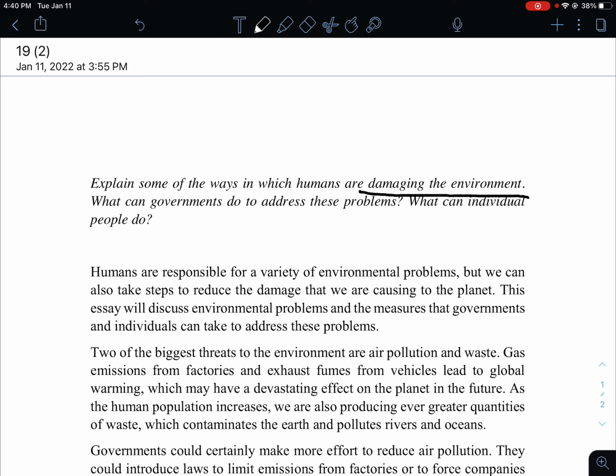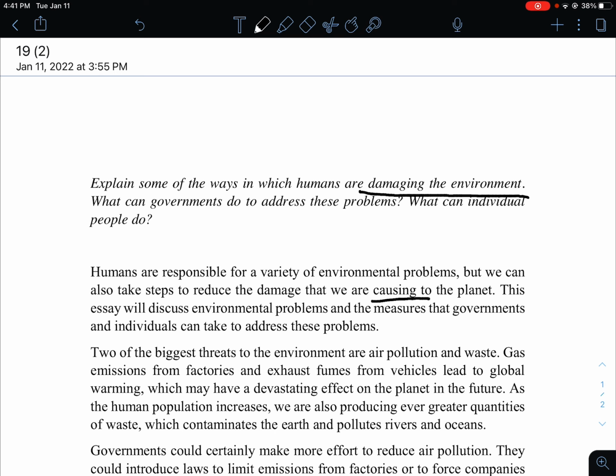I'll still go with Simon's method, and for Simon's method, in the first paragraph, we are supposed to talk about the introduction, and we should talk about the topic and then give an answer. So topic: humans are responsible for a variety of environmental problems, but we can also take steps to reduce the damage that we are causing to the planet. So causing means the same thing as damaging.